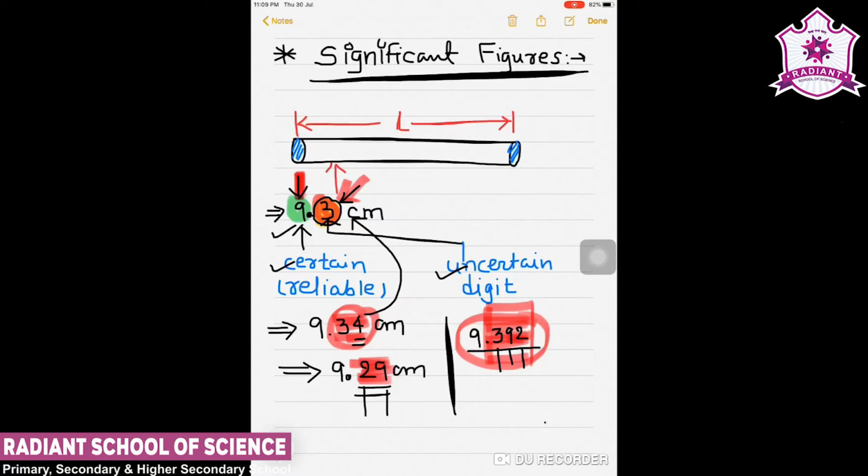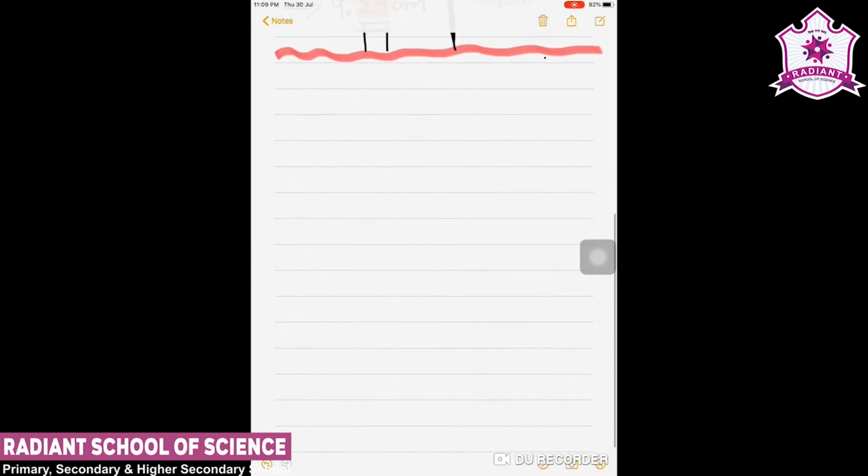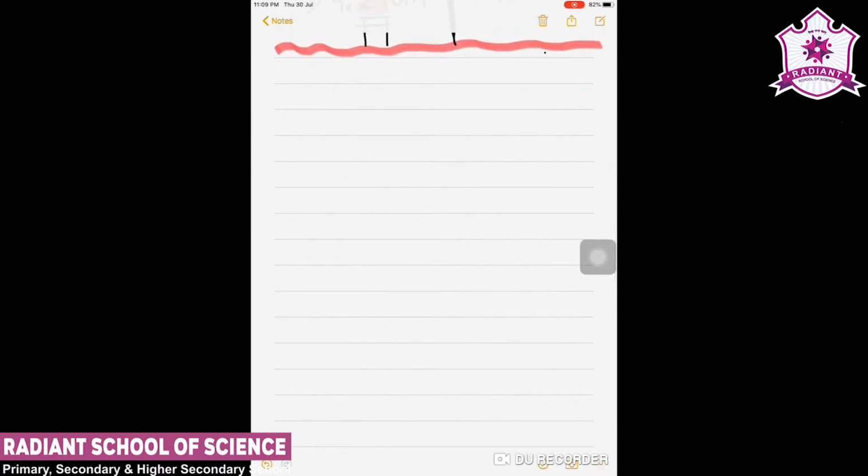But from instrument to instrument, on the basis of precision, we will have the change of these numbers, and therefore the uncertain numbers and certain numbers are very important in the calculation in physics. So this is the information about certain and uncertain digit.